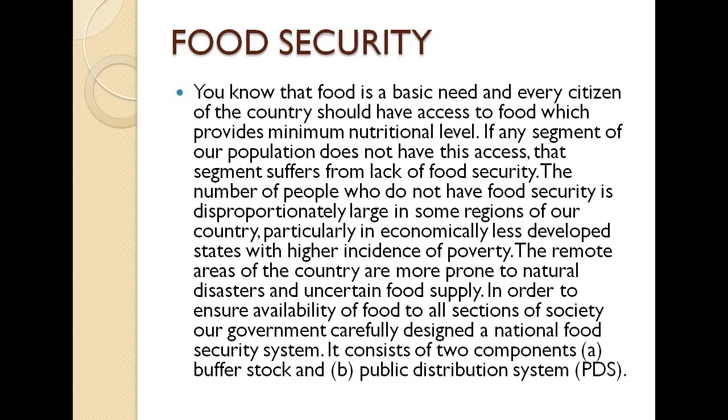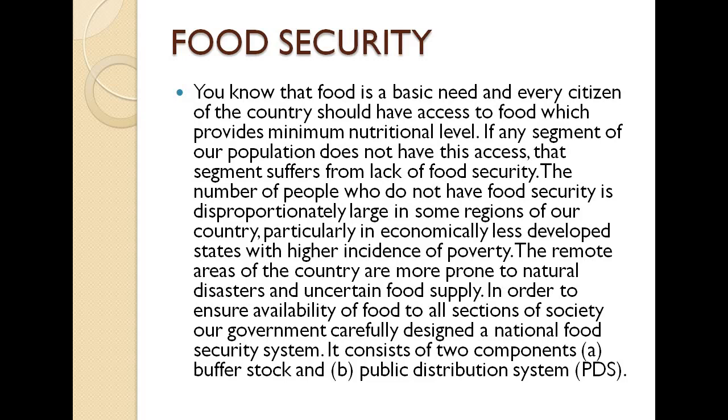In UP there are many areas where there is a high incidence of poverty, which you can see, and the remote areas of the country are more prone to natural disasters and uncertain food supplies. Basically in some of the areas, uncertain calamities like floods occur. So many of them are prone to natural disaster and uncertain food supply.